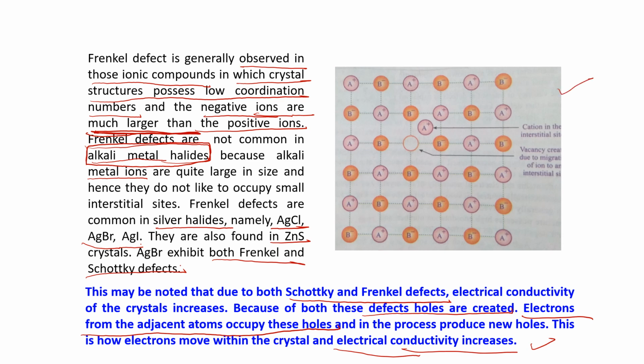See the figure. In this figure, the cation A plus is moving to an interstitial position. Because of that, a vacancy is created. To fulfill that, from other points, the electron will come. As the electron comes there, it will create a new hole. So this is your Frenkel defect.